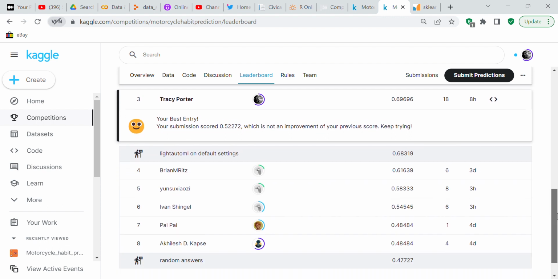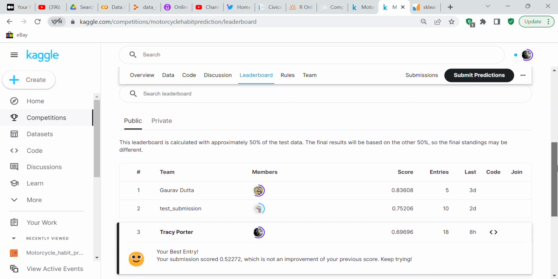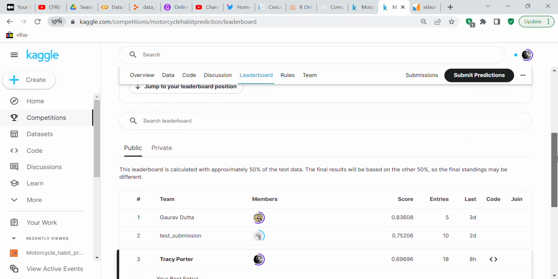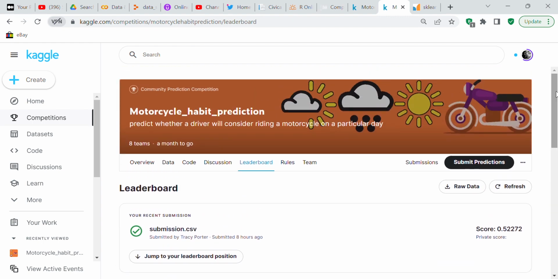So this was a very hard competition to enter. I don't profess to be a top AI programmer, I just tried to program well to get on the leaderboard, but if I'm number 3, you can tell it's a very hard competition.